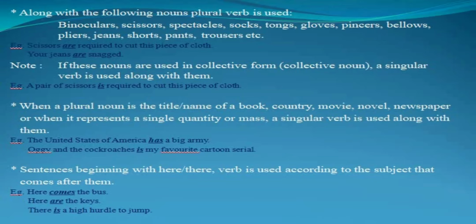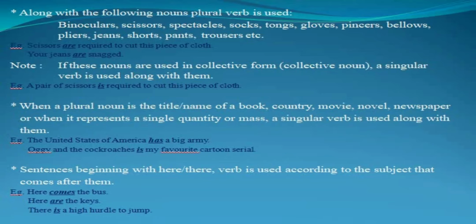But if they come after the phrase a pair of, we use a singular verb. For example, scissors are required to cut this piece of cloth.